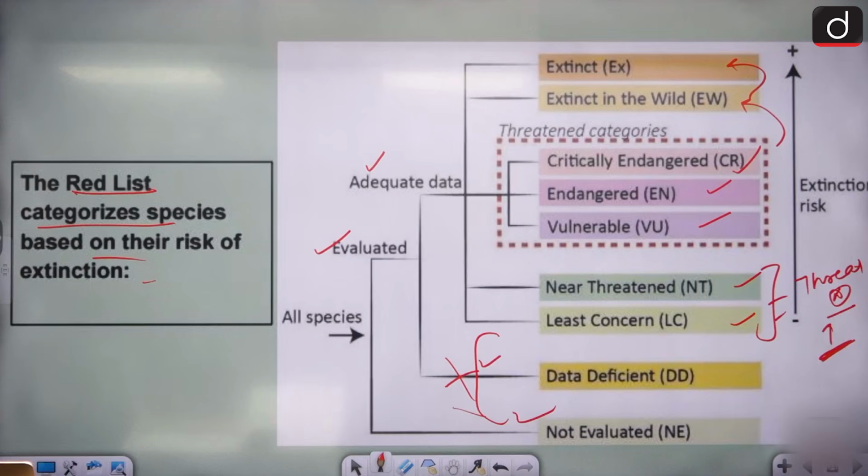Why so? Because if they are extinct in the wild, maybe somewhere their population still survives. But completely extinct means completely gone from the earth, wiped from the earth. Yes, cannot be seen anymore. These are the stages of the red list.